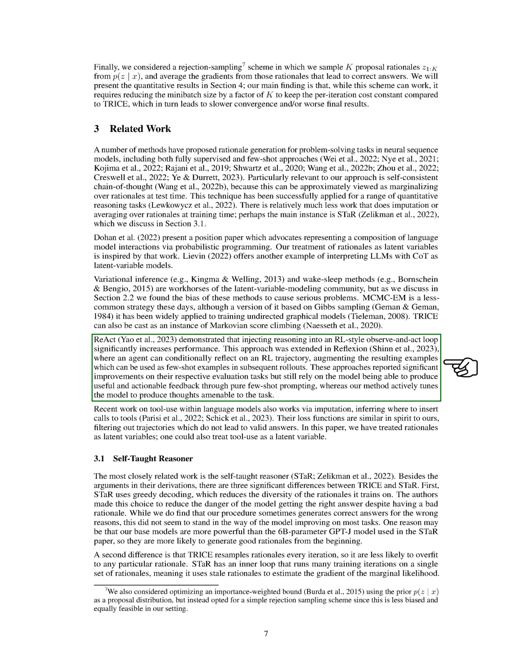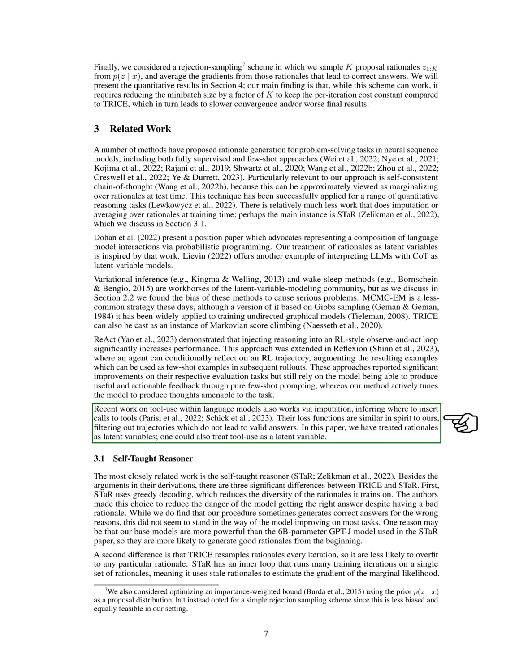The ReAct method showed that incorporating reasoning into an observe-and-act loop can significantly improve performance. This method was further developed in Reflexion, where an agent can reflect on a trajectory, enhancing the resulting examples for use in future rollouts. These methods have shown significant improvements in their respective evaluation tasks. However, they still rely on the model's ability to provide useful feedback through few-shot prompting. In contrast, our method actively adjusts the model to produce thoughts that are beneficial to the task.